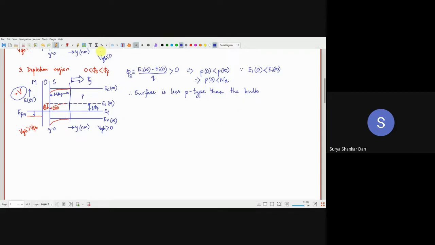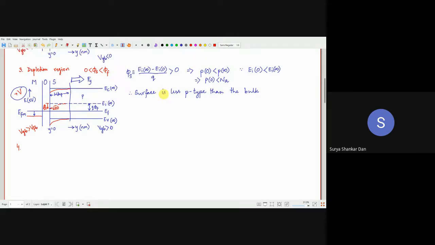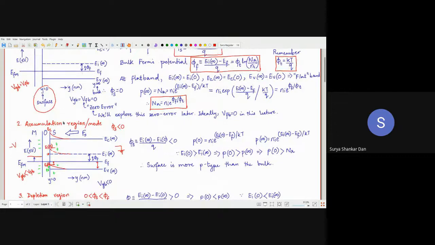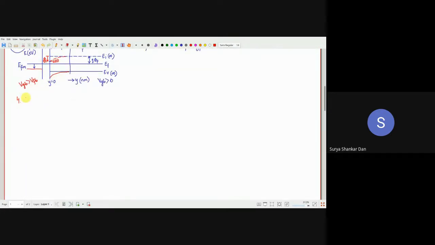Anyway, let's get back. What we are suggesting is that the surface is weakly p-type. This part is done. Now comes one important part, which I shall call number 4. That is the condition. Until now, we have been speaking about the region or the mode of operation. That is a region, because the surface potential is within a certain range. Now I will be speaking about a condition, which we will call the intrinsic condition.